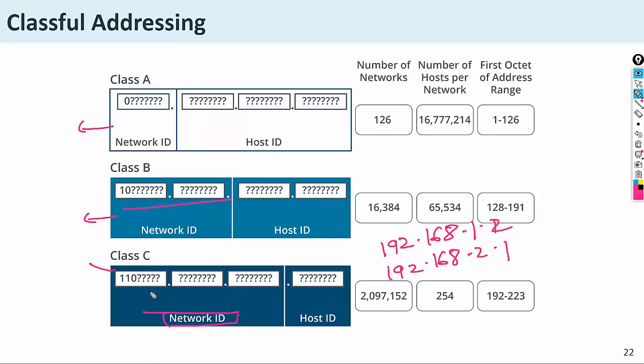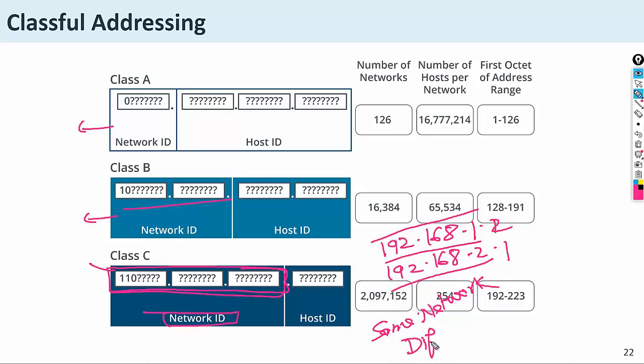What is the meaning of class C? Class C means 3 octets are considered as the network ID. If all 3 octet numbers are the same, they will be considered the same network. If they have a different number in any octet, they will be considered a different network.